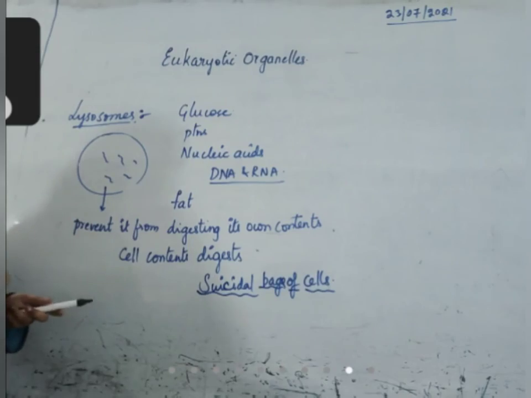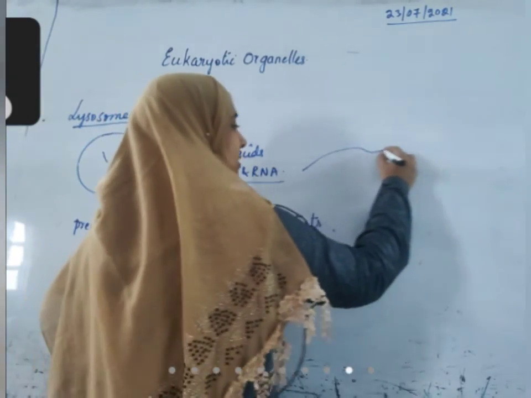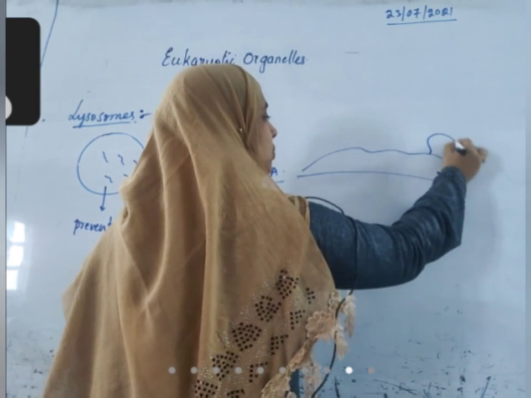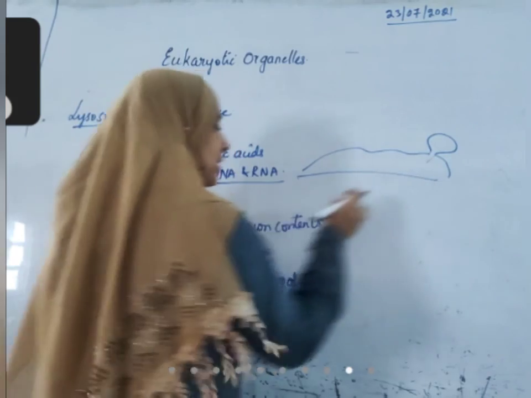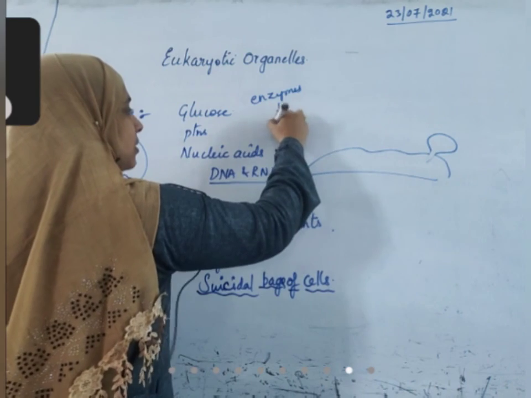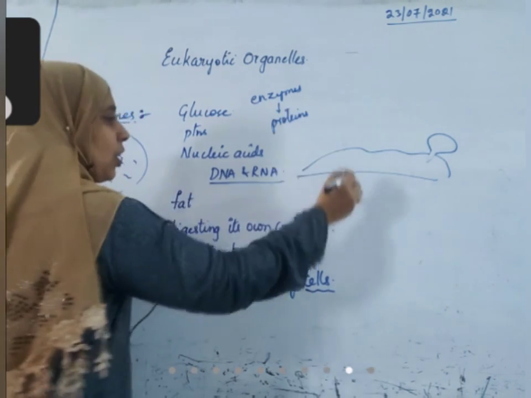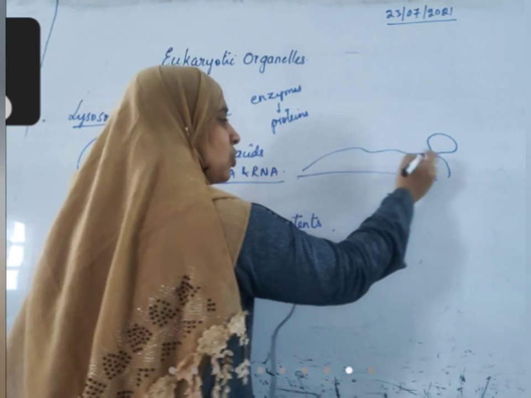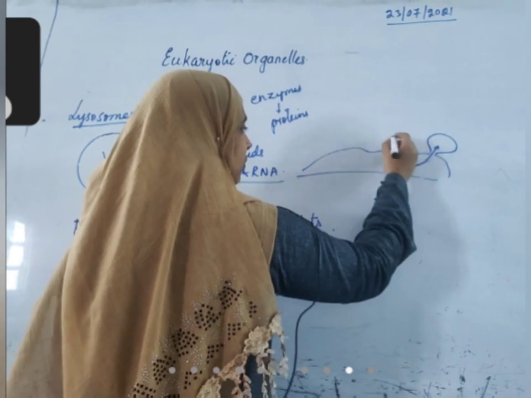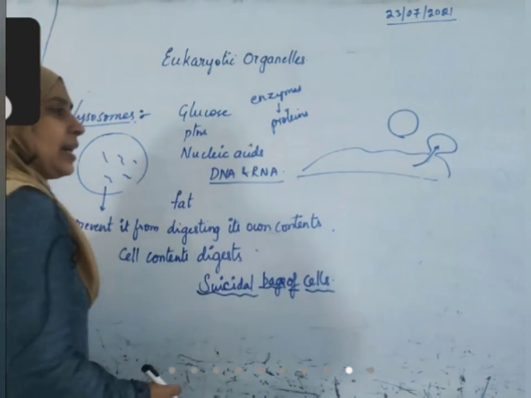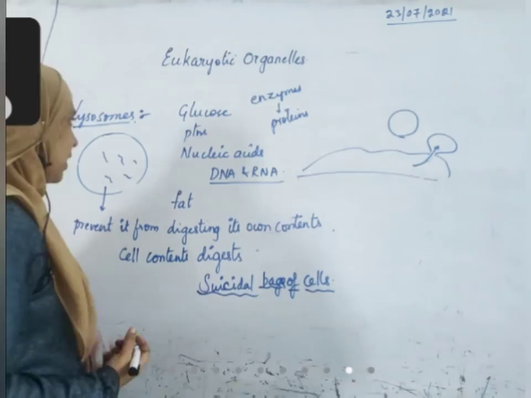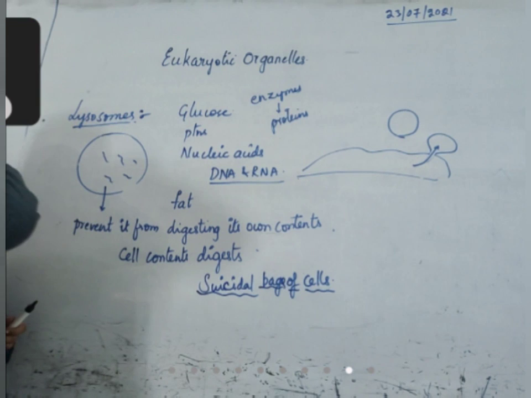I didn't tell you how it is formed. The Golgi complex: when the membranes of the Golgi complex leave out small circular bodies. I told you these enzymes are nothing but proteins. All the proteins that are synthesized inside the Golgi complex will enter into lysosomes. That small piece will separate itself from the Golgi complex and forms the lysosome. It consists of all those enzymes which are required for the digestion of various substances.